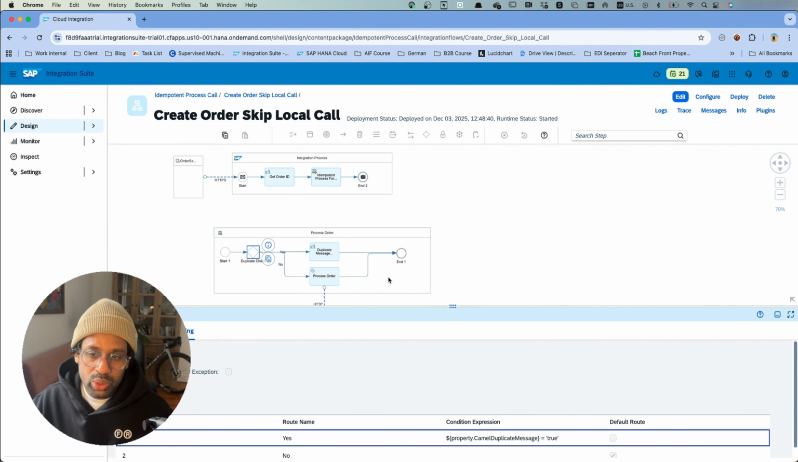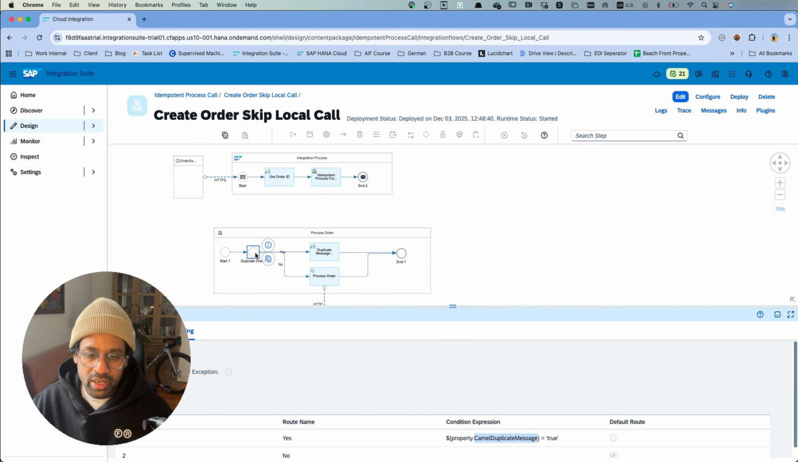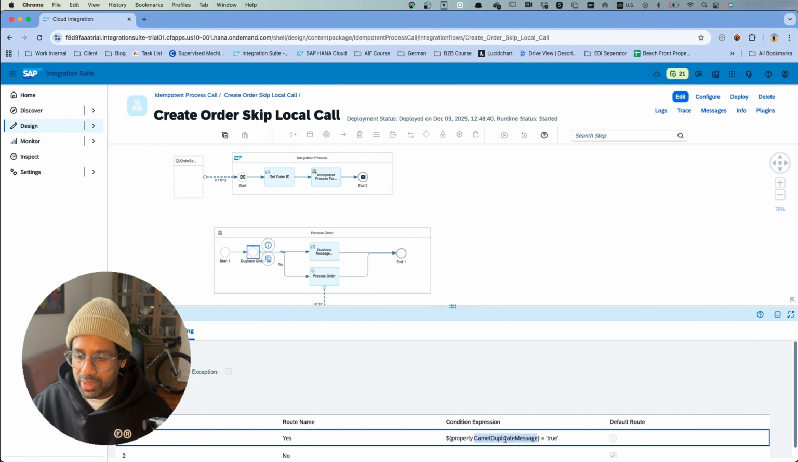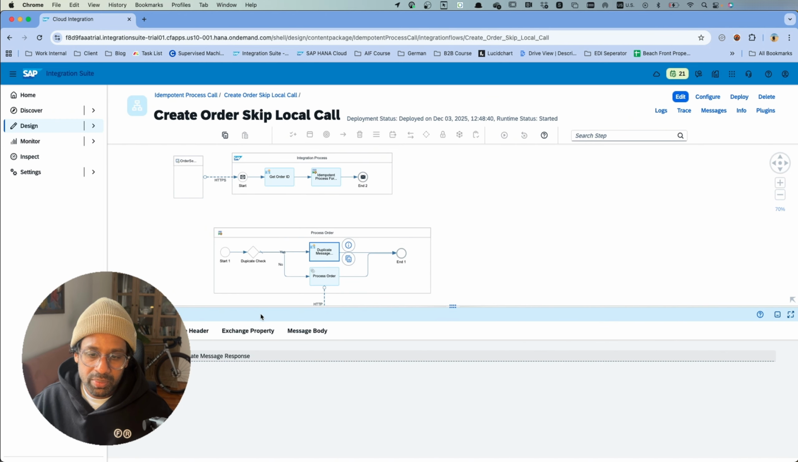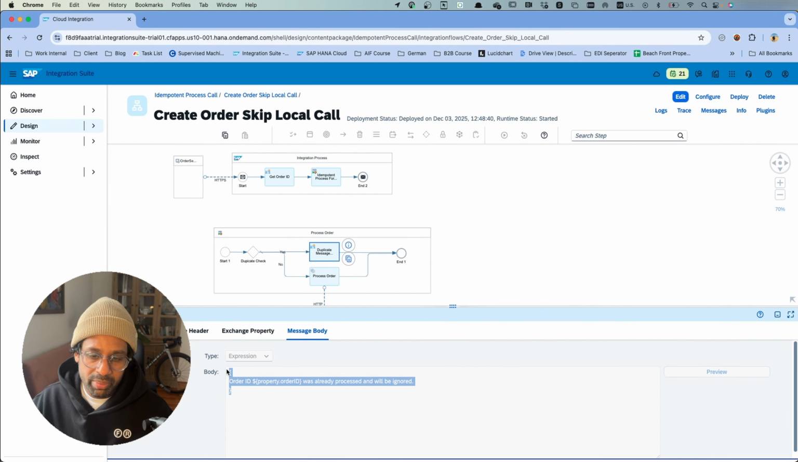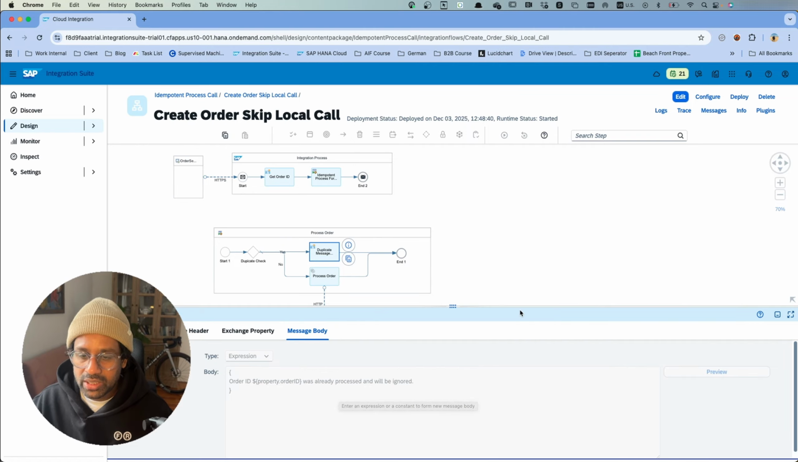Now I have changed my local integration flow to use this parameter and identify using a router whether it's a duplicate or not and take necessary actions. So if it's a duplicate, we know that Camel duplicate message will be true. So that is our condition when a duplicate message comes in. In that case, I am modeling the body of the message as this: the order number was already processed and will be ignored. This is the response I'm sending back to the message sender.